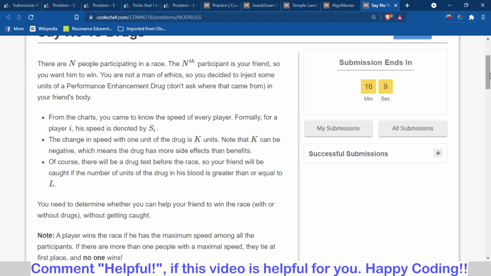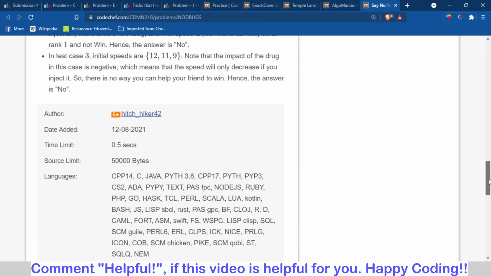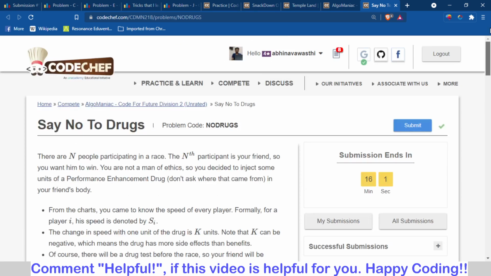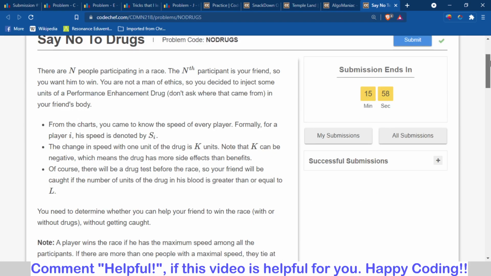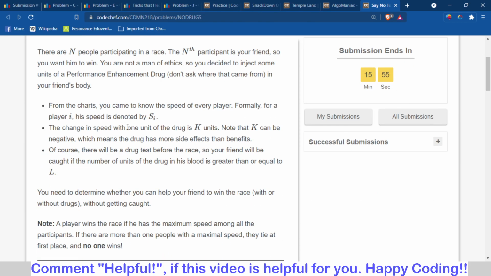Basically, you have a performance enhancement drug. With 1 unit of drug, there will be k units of change in the speed, and you can only give fewer than L units of drug. Not equal to L either, because if you give greater than or equal to L units of drug, it will be detected and your friend will be caught. So you have to give less than L units of drug, and each unit of drug increases the speed by k units.